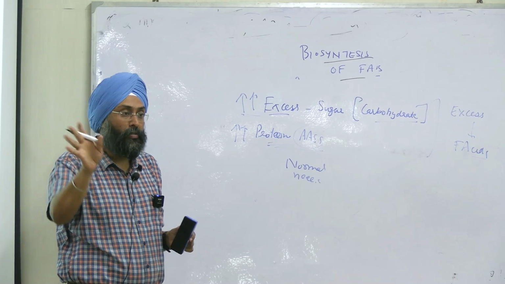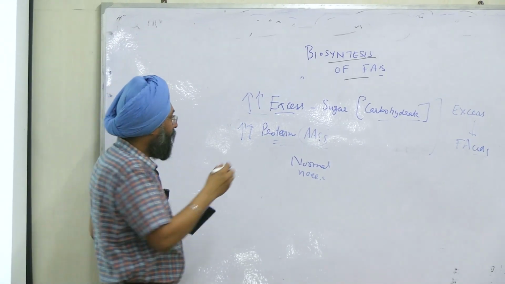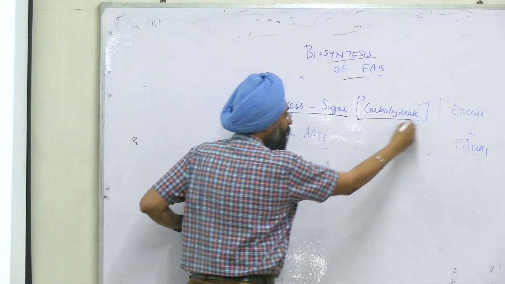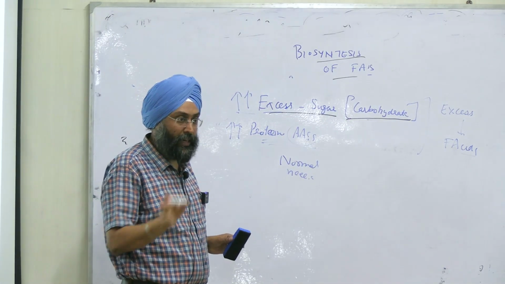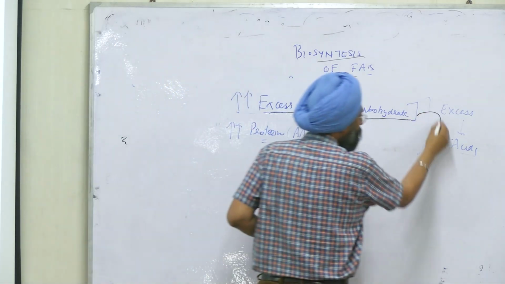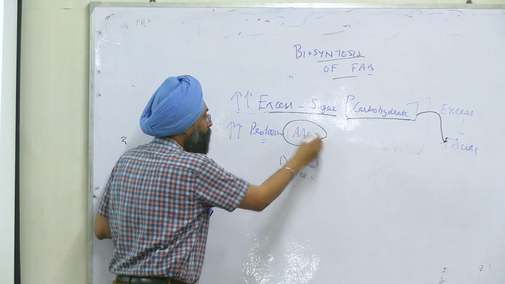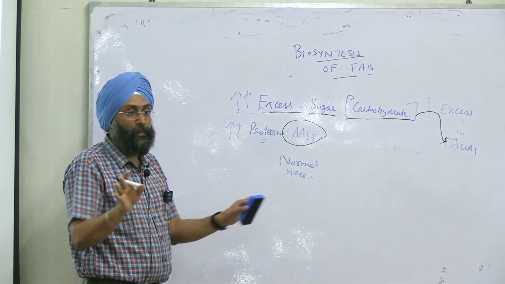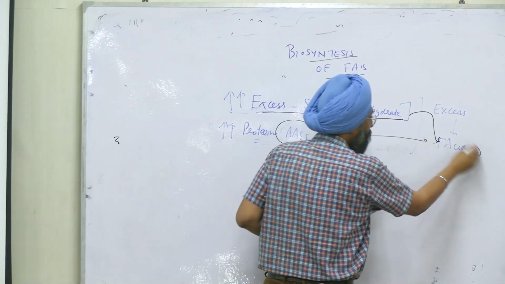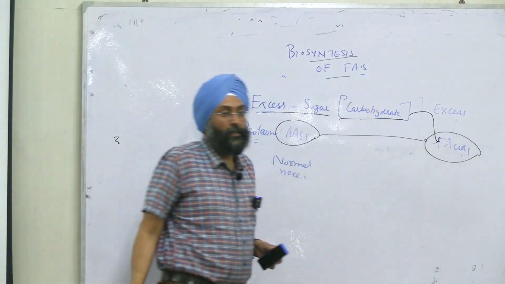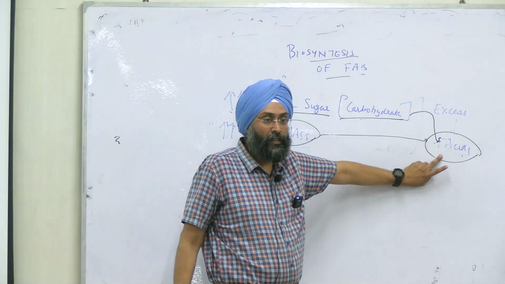When will the body go for fatty acid synthesis, right? There will be two conditions. Either you are eating excess sugar or carbohydrates. Normally, the requirement of the body will be met first. After that, the extra will be diverted for fatty acid synthesis. In a similar manner, you are taking proteins, the body is utilizing them for muscle building and all the activities, right? But the excess will be diverted for fatty acid synthesis, right? So today's topic is fatty acid synthesis, right?